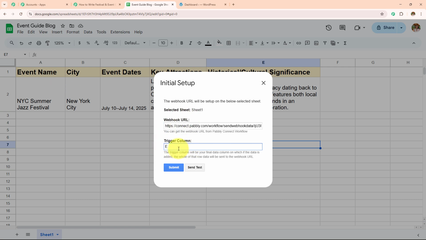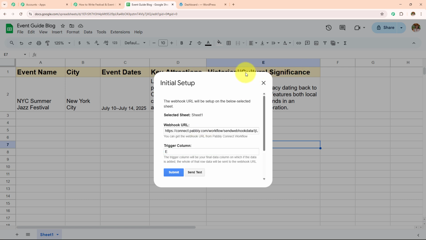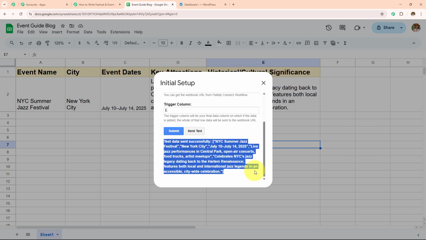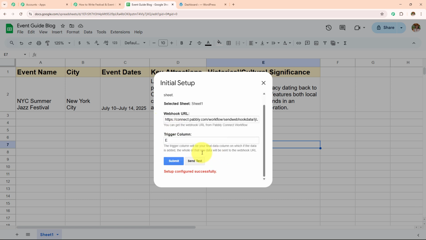Here I've entered the trigger column as column E, and now I'm simply going to click on send test, and you will see the complete data will be sent to my Pabbly Connect workflow. Here trigger column simply means the final data entry column or the end column. So here the test data was sent successfully. We have sent all the details to the Pabbly Connect workflow, and now I'm going to click on submit, and you will see setup configured successfully.